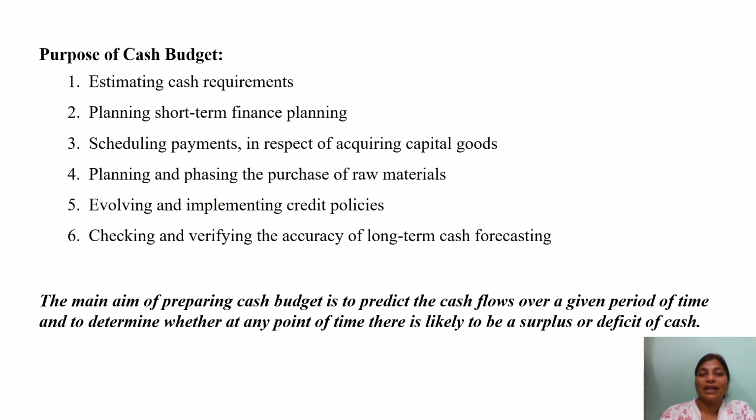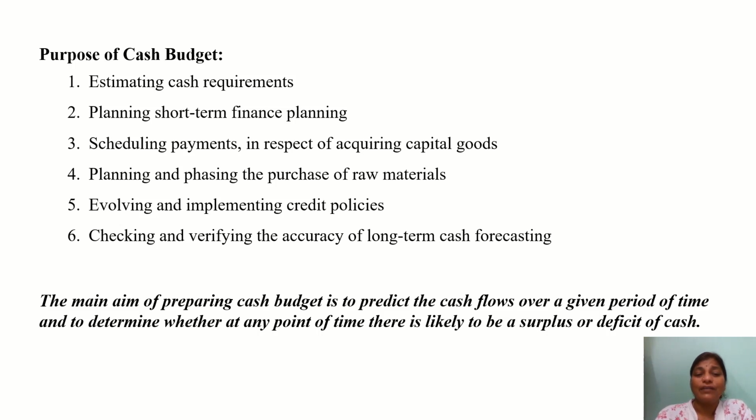Next, planning and phasing the purchase of raw materials. Once you have the estimate of your inflows, that is, how much cash you are going to hold, then you can go for planning the purchase of products, especially raw materials, which become the core material helpful for the production process.